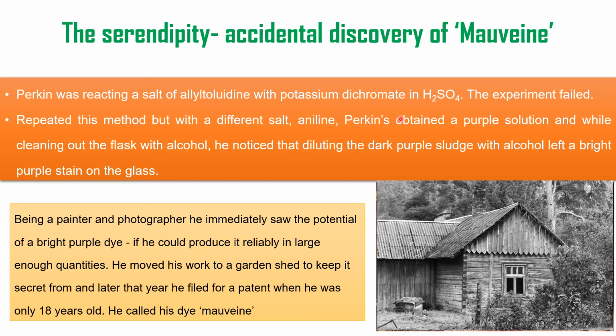But when he was washing his glassware, he observed there is a dark purple sludge, and even after washing with alcohol, there was a bright purple stain on the glass. Let me tell you, Perkin was also a painter and photographer. So the moment he saw this bright purple stain on the glass, which was not easily removable, he immediately thought about potential of this dye,